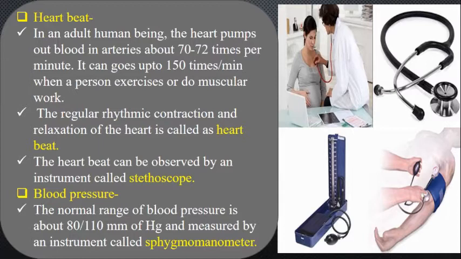Children, in a normal adult human being, the heartbeat is about 70 to 72 times per minute. And if you do exercise or muscular work, then this heartbeat goes up to 150 times per minute.